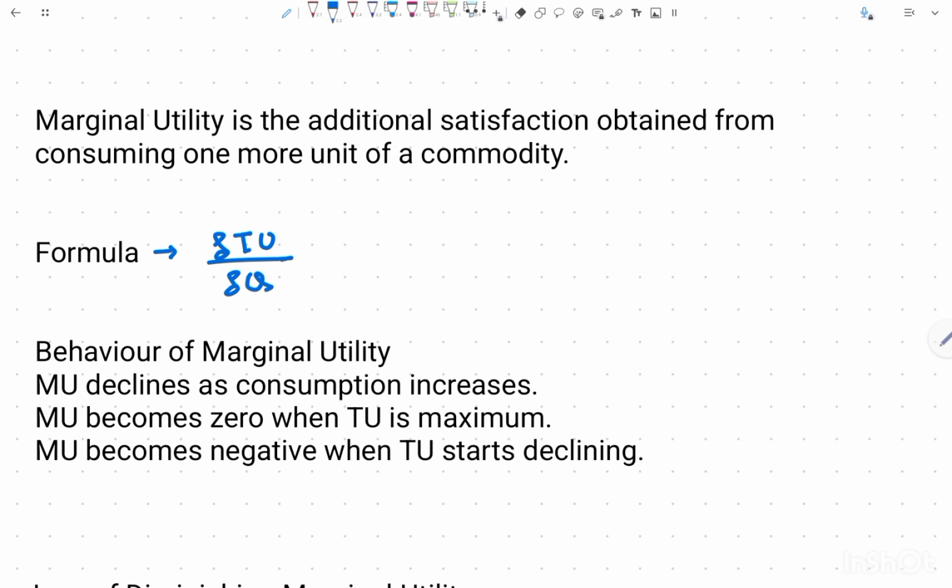And when total utility starts declining, so like you are increasing your consumption but your total utility is declining, you can see, after a certain point when your stomach is full, and if you are eating on a full stomach, you are not really satisfied with the food, right? You get uneasiness. So your total utility is now declining after reaching a certain amount of consumption, and there the marginal utility becomes negative.